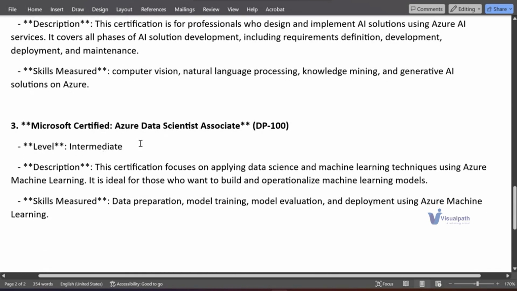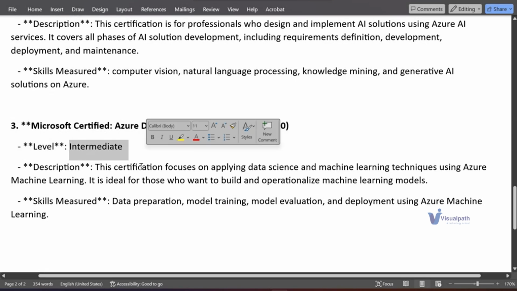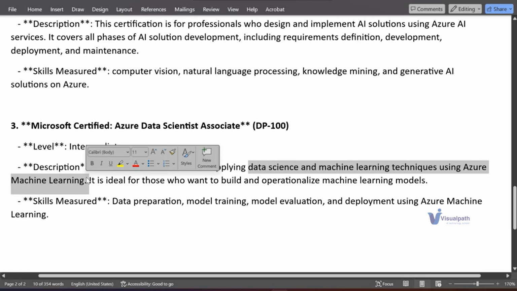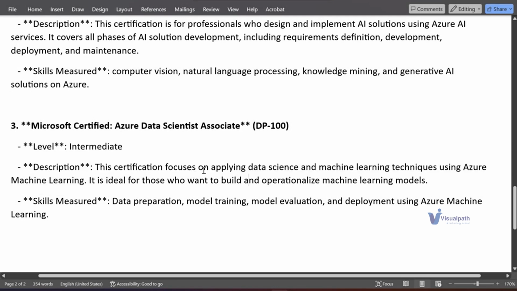The next certification is Azure Data Scientist Associate, also called DP-100. This is also an intermediate course. It focuses on applying data science and machine learning techniques using Azure Machine Learning. Azure Machine Learning is one of the services in Azure AI. They focus on how to apply data science, how to use machine learning models, and build them from development until operating them.